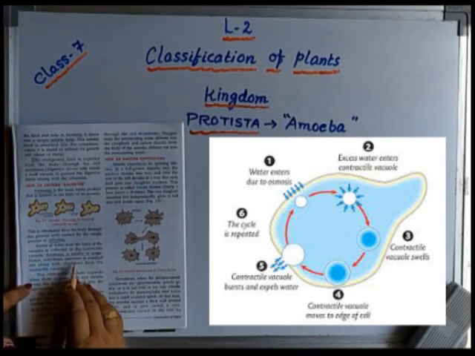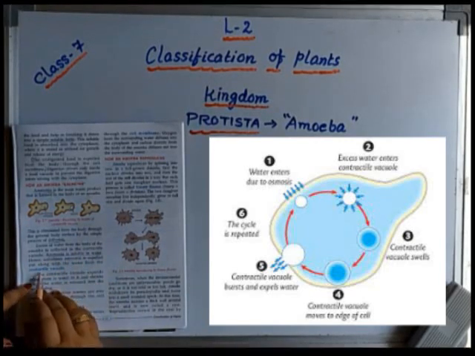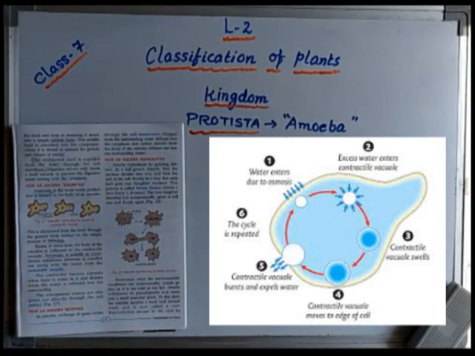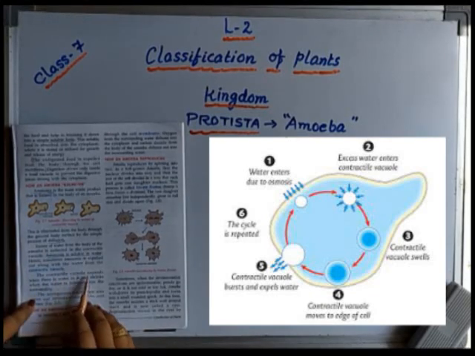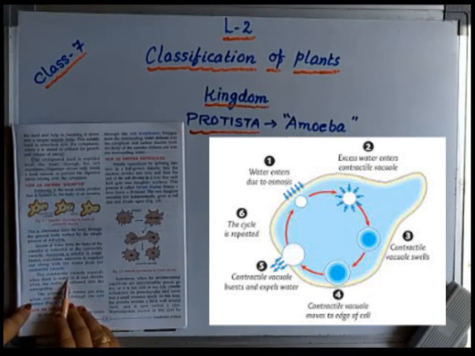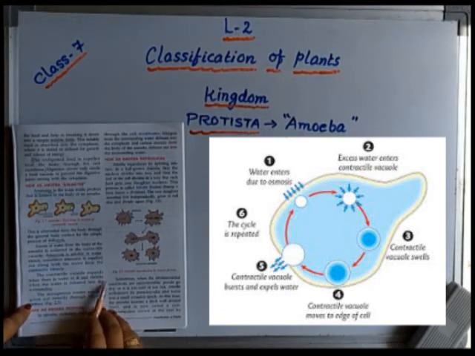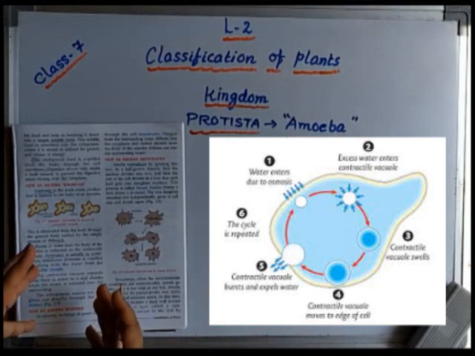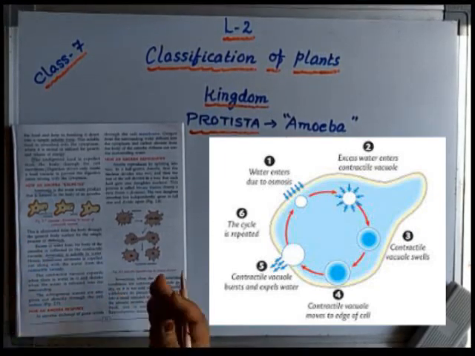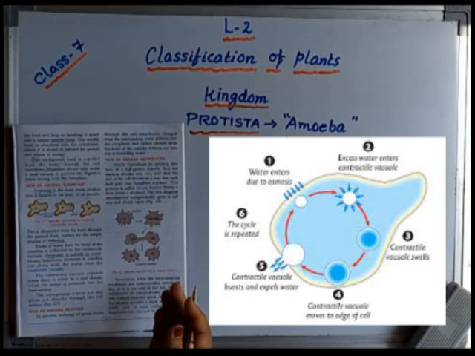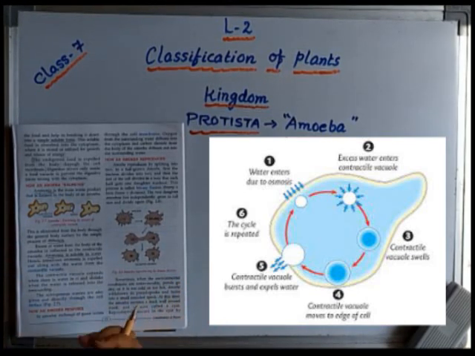Hence, sometimes ammonia is expelled along with the water from the contractile vacuole also. Sometimes to the body surface also. And since it is water soluble, when the contractile vacuole reserves the excess water inside it, at that time, since ammonia is also soluble, it also gets inside the contractile vacuole and is expelled from there. The contractile vacuole expands when there is water in it and shrinks when the water is released into the surroundings. So when there is water, it swells up, and when the water goes out of the body of the amoeba, the contractile vacuole shrinks, meaning it is squeezed down.